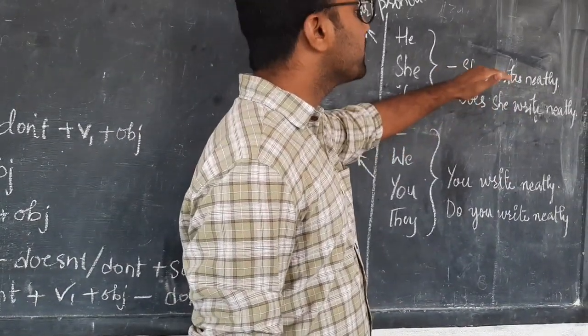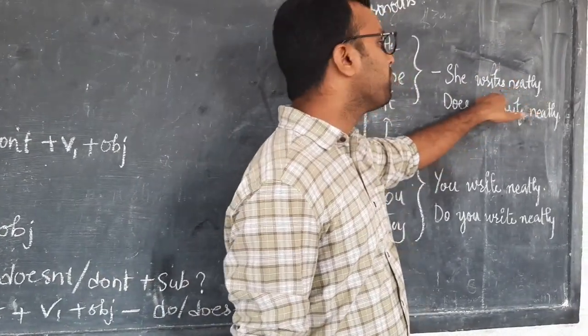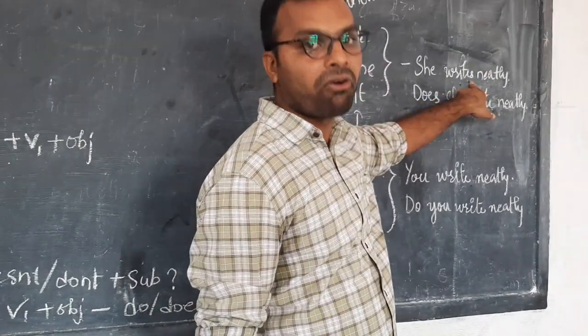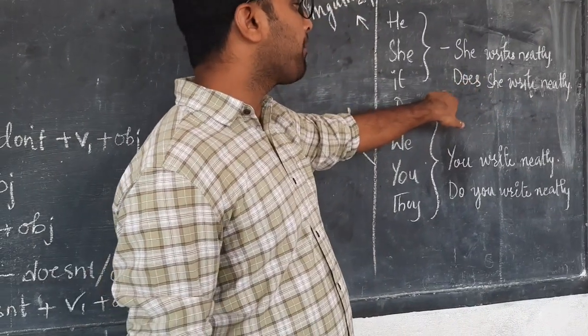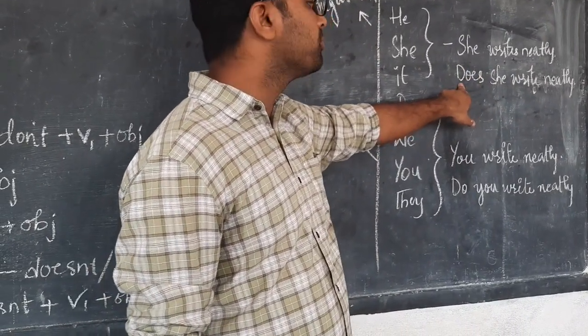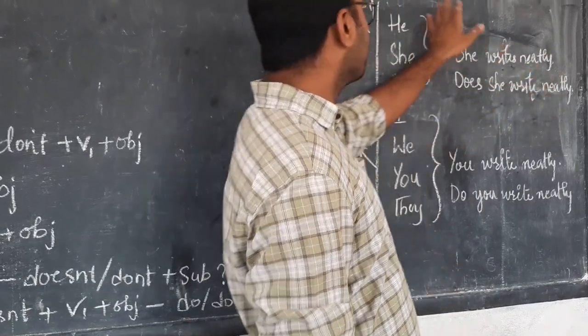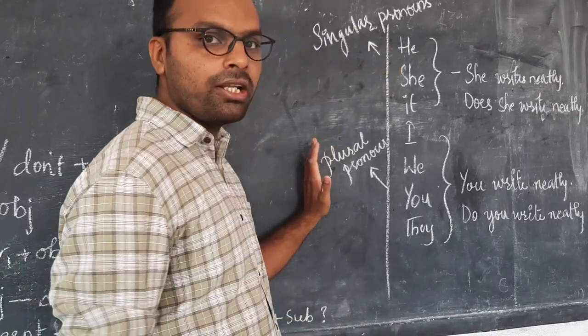Always remember, in the singular pronouns, compulsorily you have to add s to the verb. If you don't add s to the verb, grammatically the sentence will be wrong. So compulsorily you have to add the s. And in the singular pronouns, compulsorily you have to use does when V1 comes in the question. These are the singular pronouns and the plural pronouns.